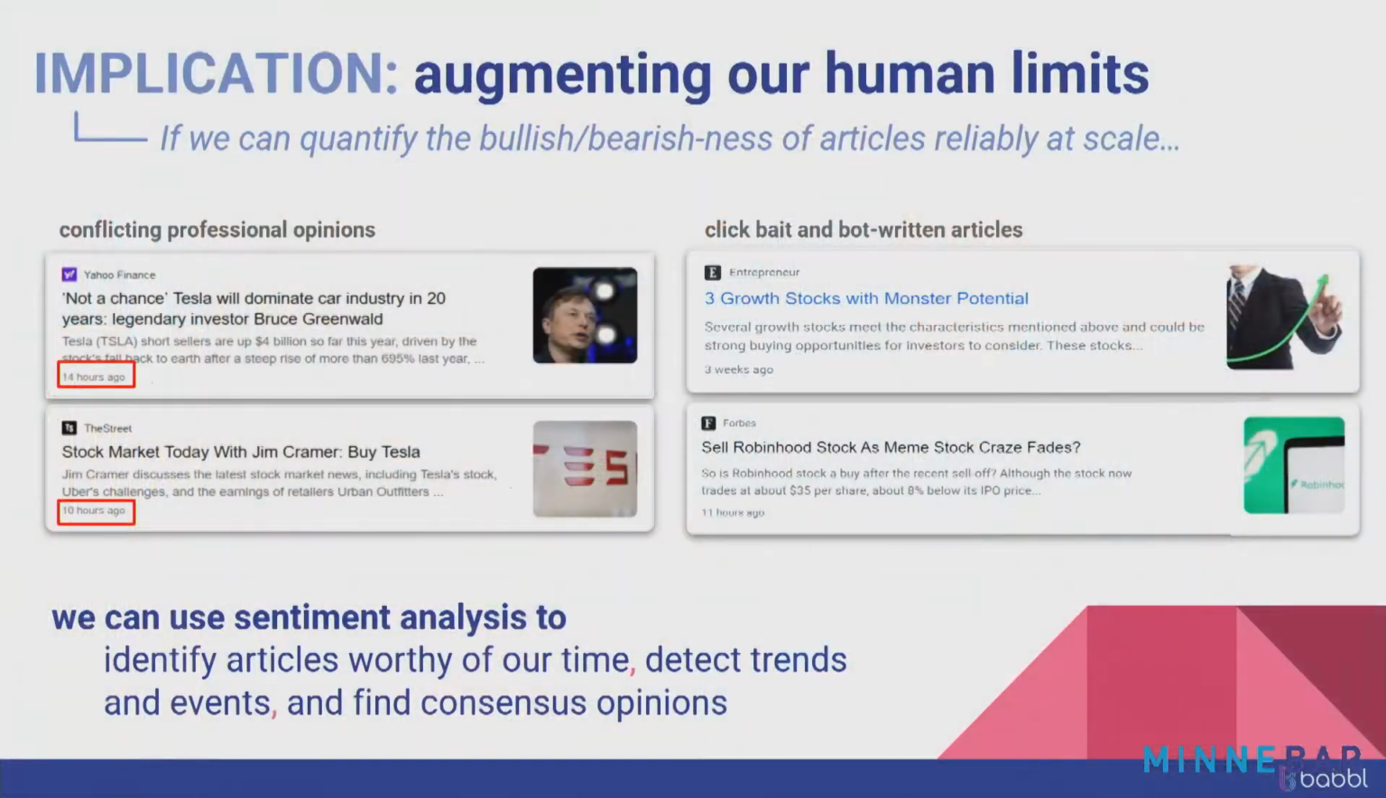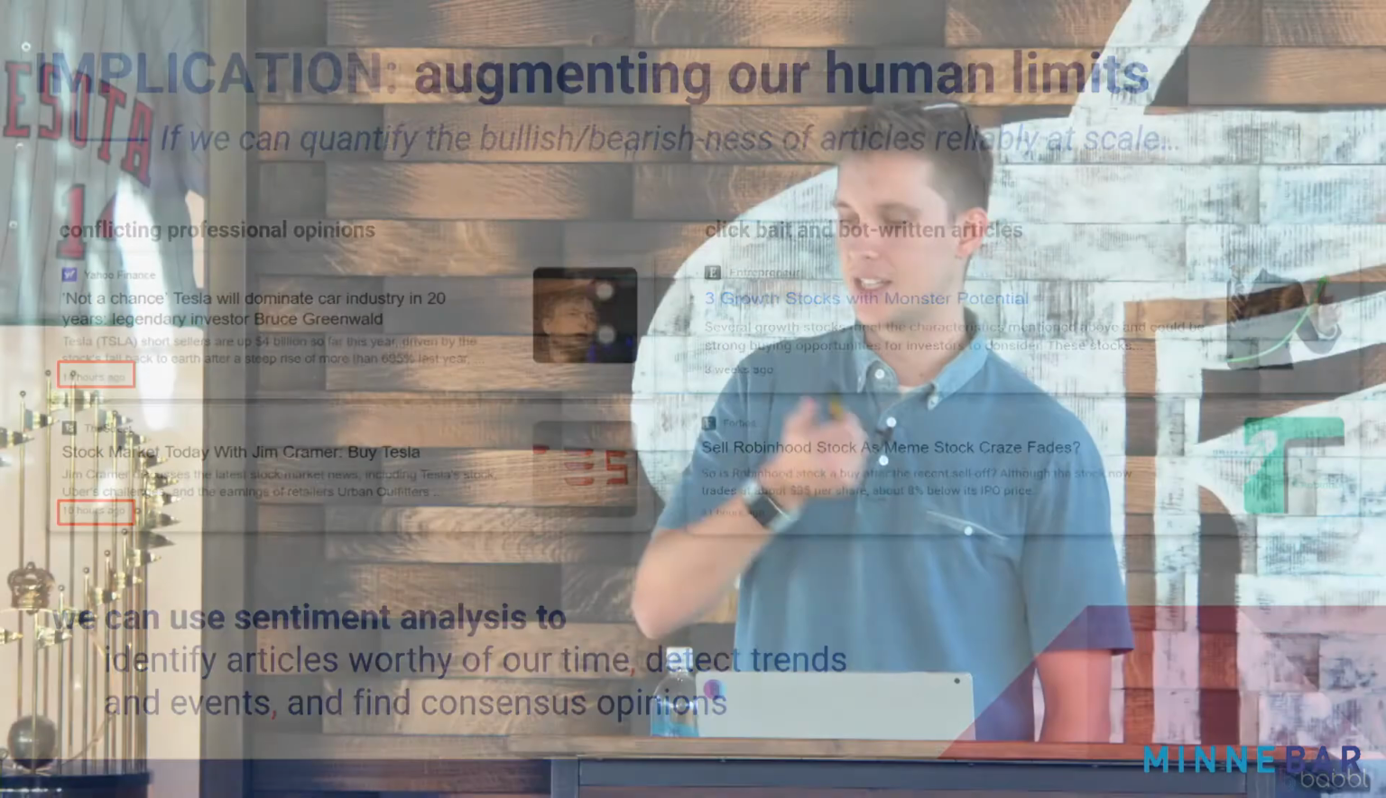And with this, there are some implications that come with it. The implications are that we can augment our human limitations by outsourcing some of the hard stuff that's hard for us to do as humans to the computer. So by quantifying the bullishness or bearishness of an article reliably at scale, we can start doing things like identifying consensus opinions across different platforms, across authors.